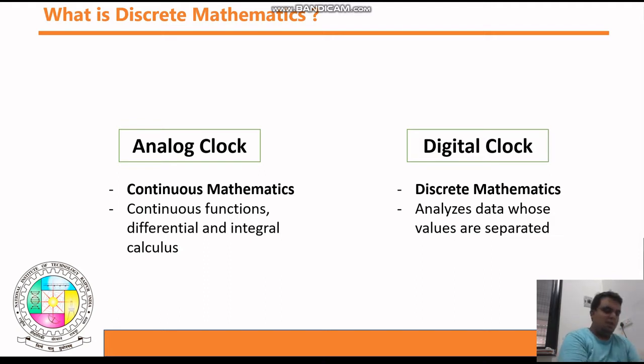We have already gone through functions, differential equations and integral calculus in the previous semesters or in the 11th and 12th standard. Those functions, integral calculus and differential equations are approaches used on continuous values, whereas in discrete mathematics we discuss discrete values. We need to analyze the data and separate the values in discrete ways.